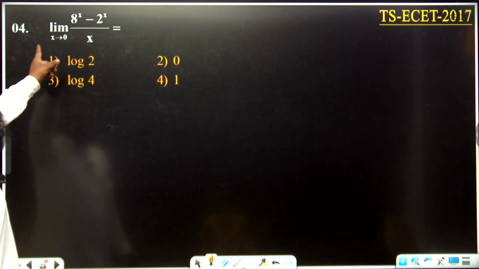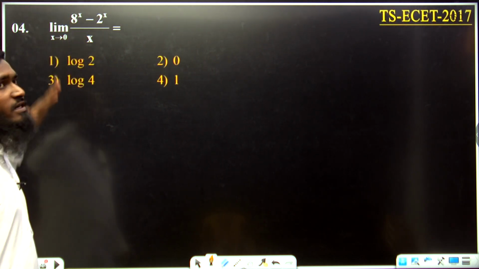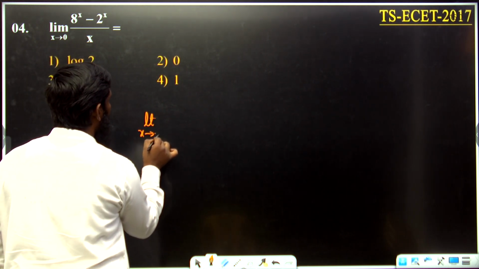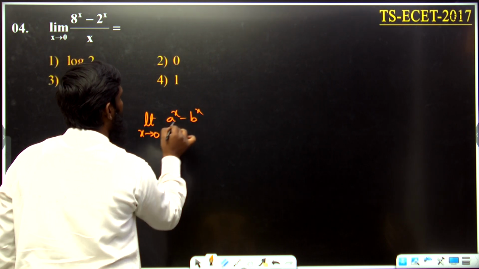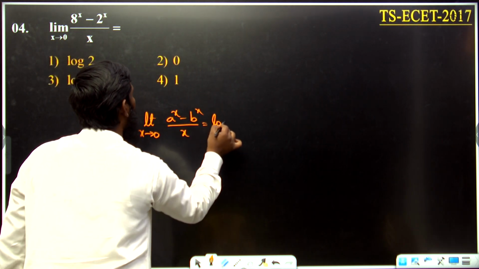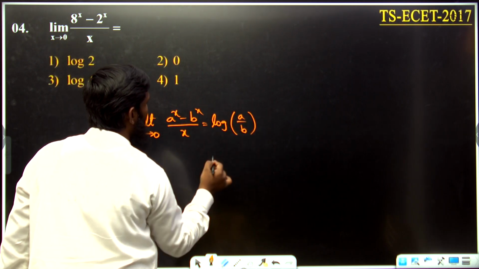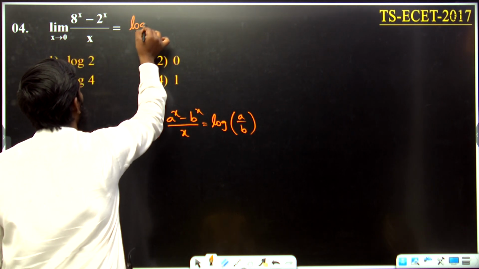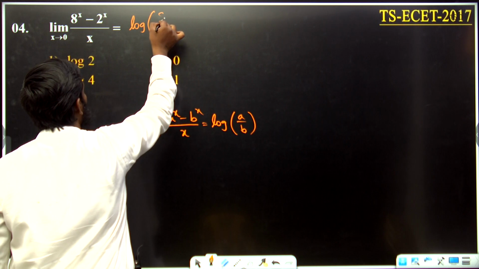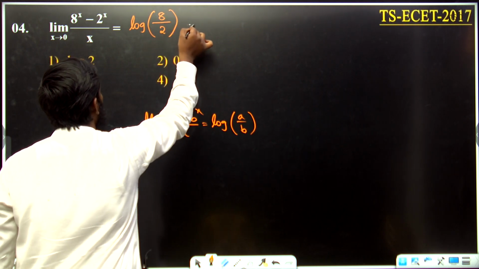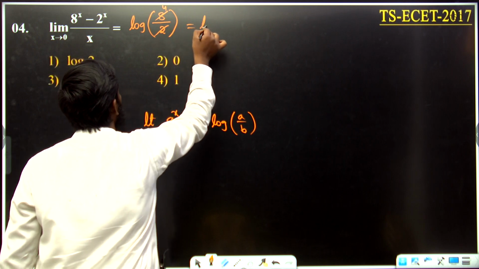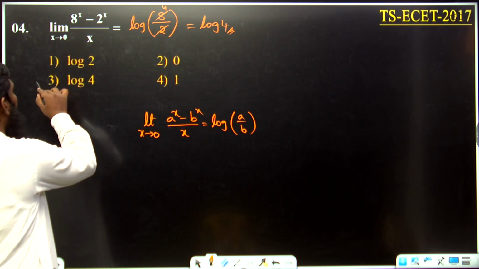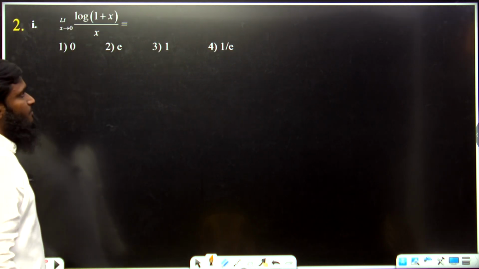Next one, limit x tends to 0, 8 power x minus 2 power x divided by x. Same formula: limit x tends to 0, a power x minus b power x divided by x is equal to log a by b. So what can we write over here? a power x minus b power x by x is equal to log a by b. What is the value? 8 divided by 2. So what do we get as the answer? 2 1s are 2, 2 4s are 8, means log 4. What is the final answer we are getting? Log 4. Let us go with option number 3.